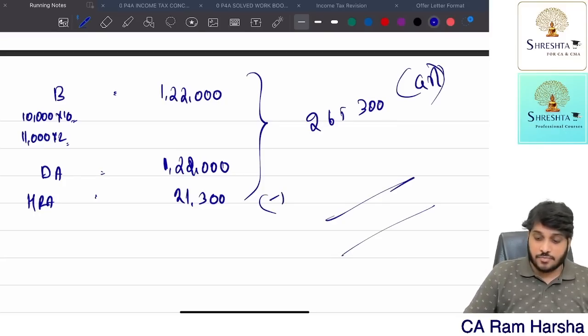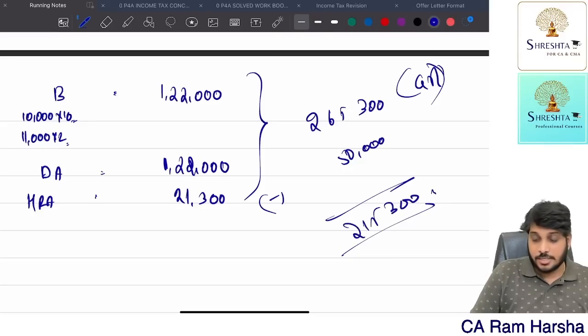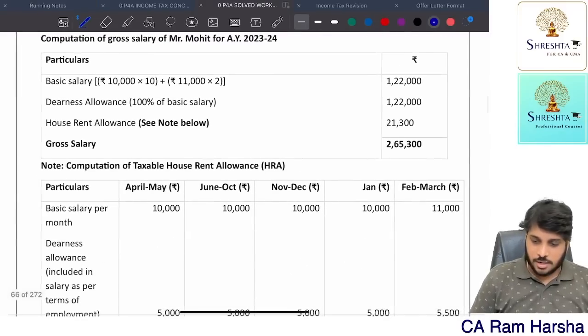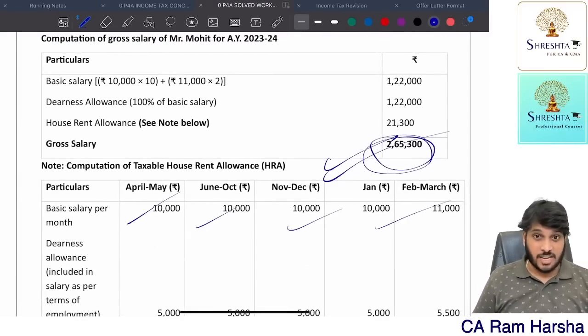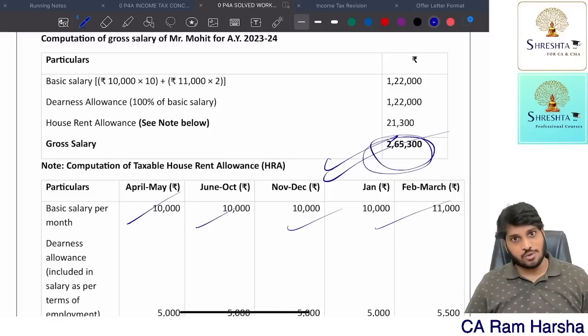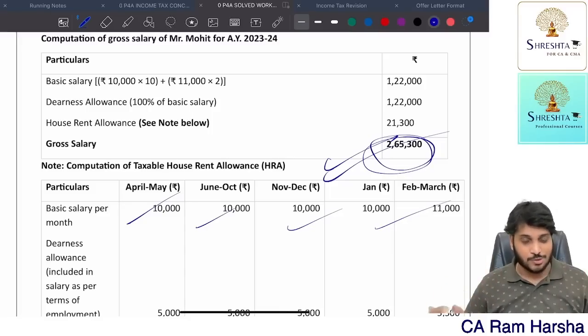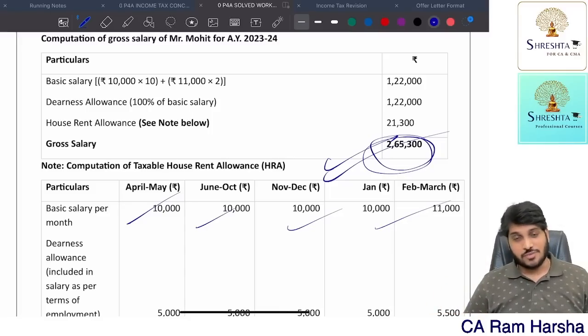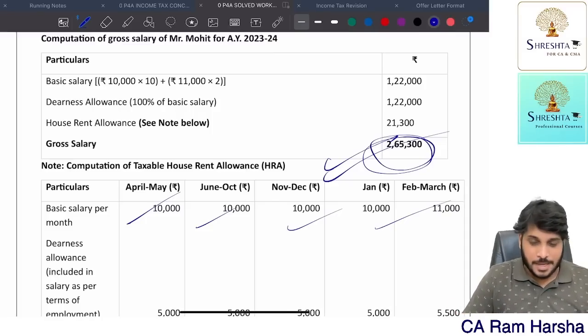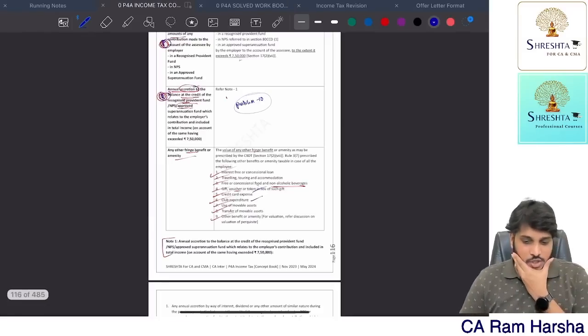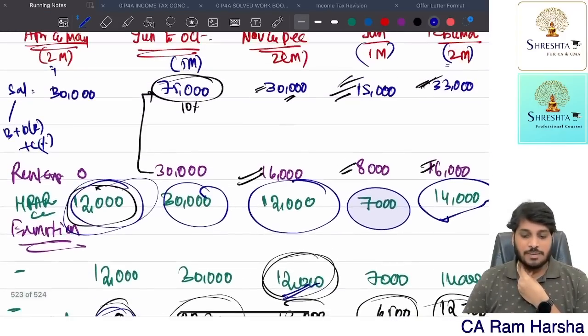Suppose they asked income from salary: minus 50,000 standard deduction, so 2,15,300 is income from salary. So the gross salary is 2,65,300. You understood why we split it into 5 columns? Sometimes in exam you may have to do 12 columns also, if they ask. 99% they don't ask, so don't worry at all. First of all, people don't have that much time to design the problem itself. So with this, the entire test your knowledge questions in salaries is completed.